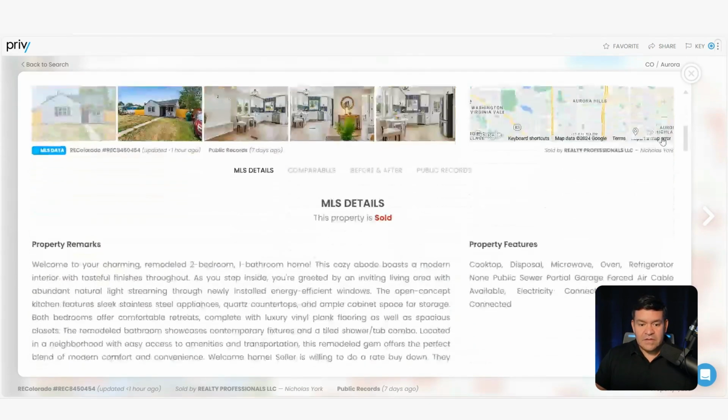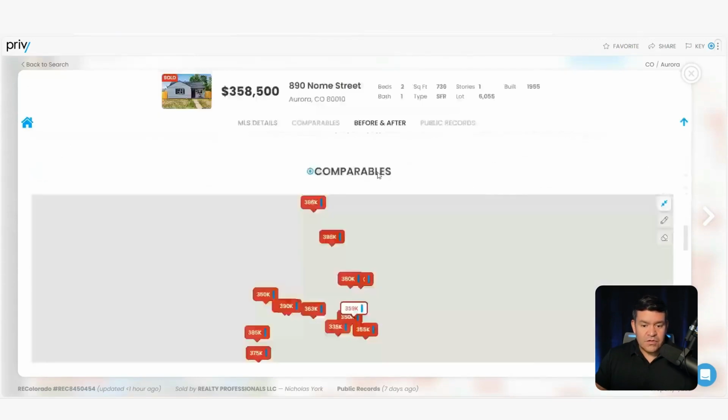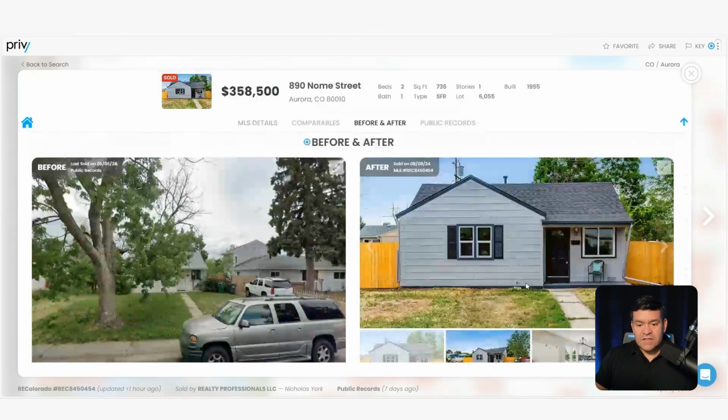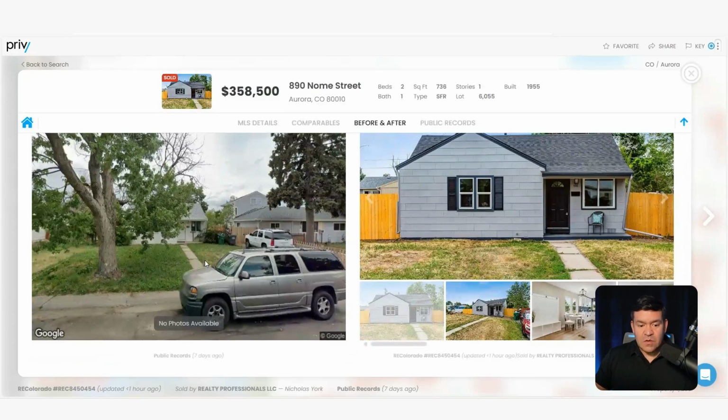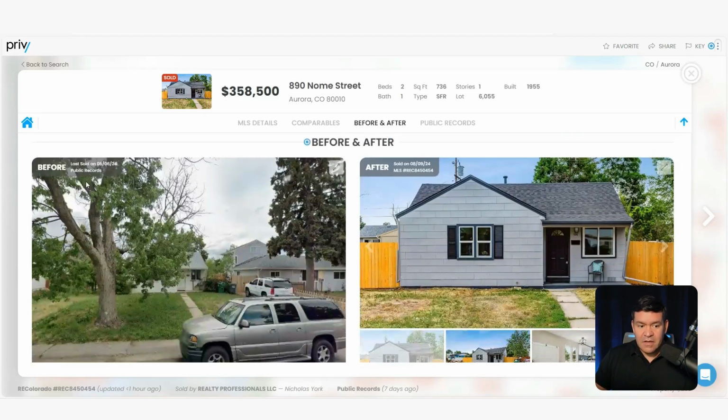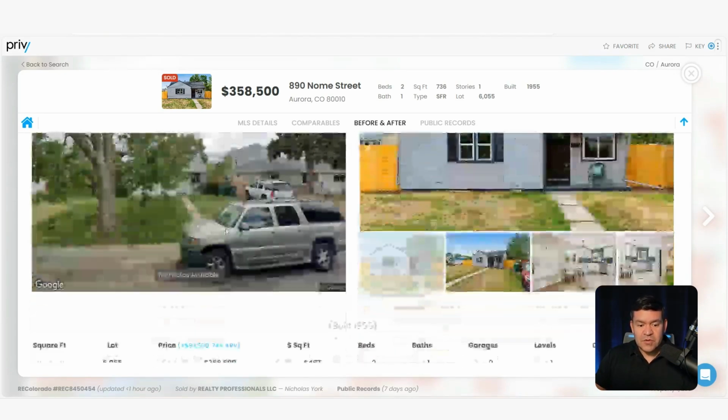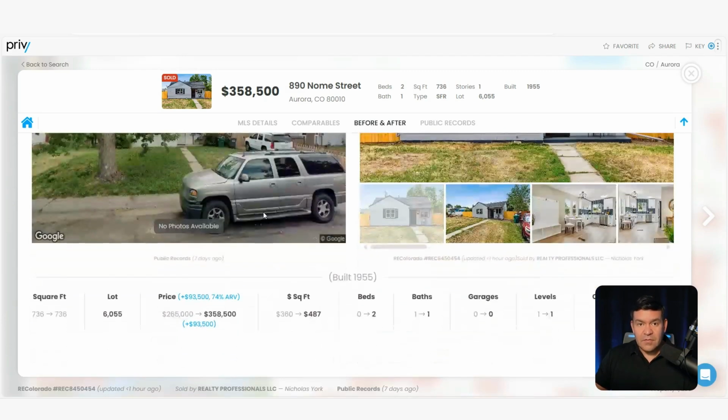So this right here is a comparative market analysis for a deal that was just flipped. And if you come down here to this section that says before and after, you can either click this anchor or you can scroll down to that area and you can see the before and after data. Now, this one was acquired direct from seller. We know that because it says public records. If it had an MLS ID here and there were photos, then we would know that it was purchased from the MLS, but this was purchased directly from the seller.